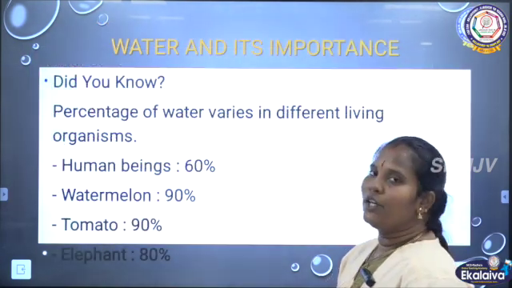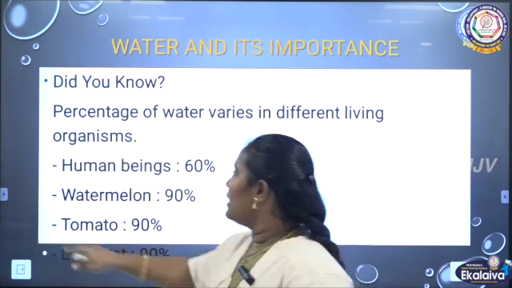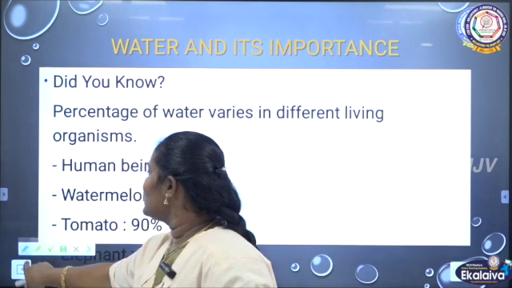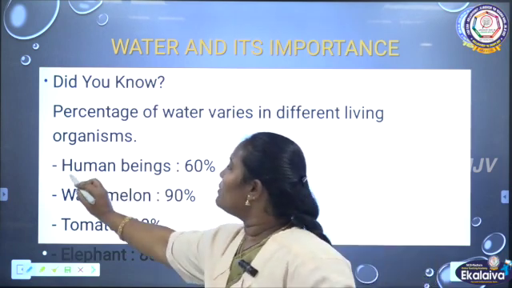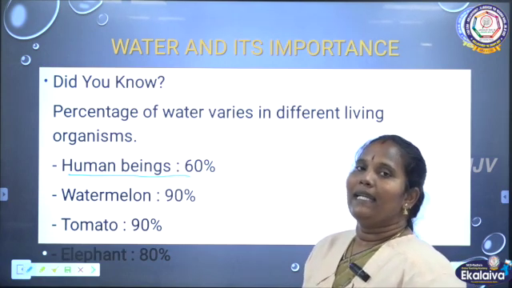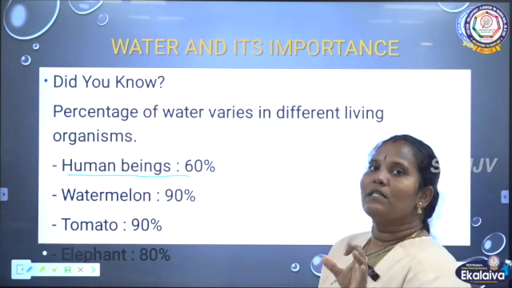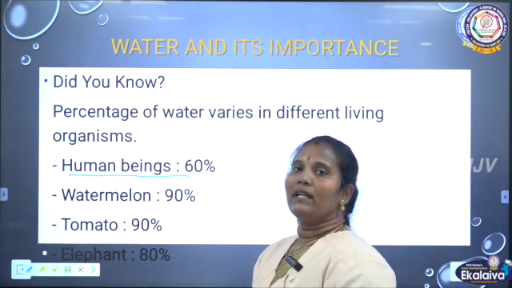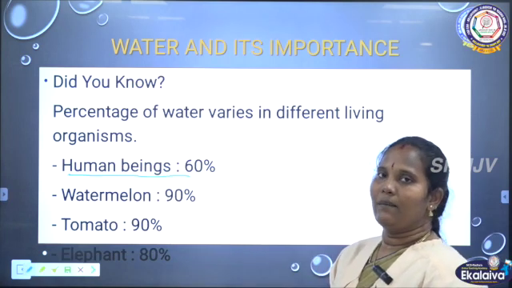See, next one is Did You Know. Did you know means how much percentage of water is contained in human beings and some other things. See here, the percentage of water varies in living organisms. First, human beings. You know that the human body contains 60% water, that is, 60% of body weight is water. Even watermelon contains 90% water. Tomato also contains 90% water.